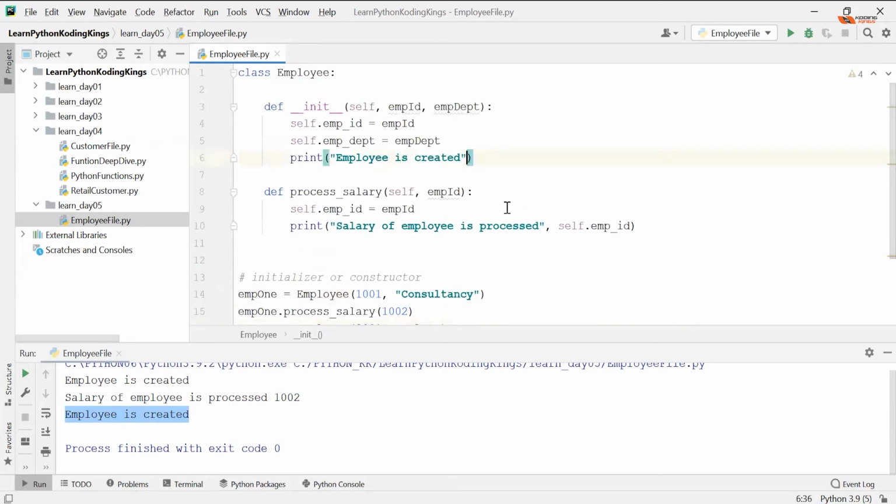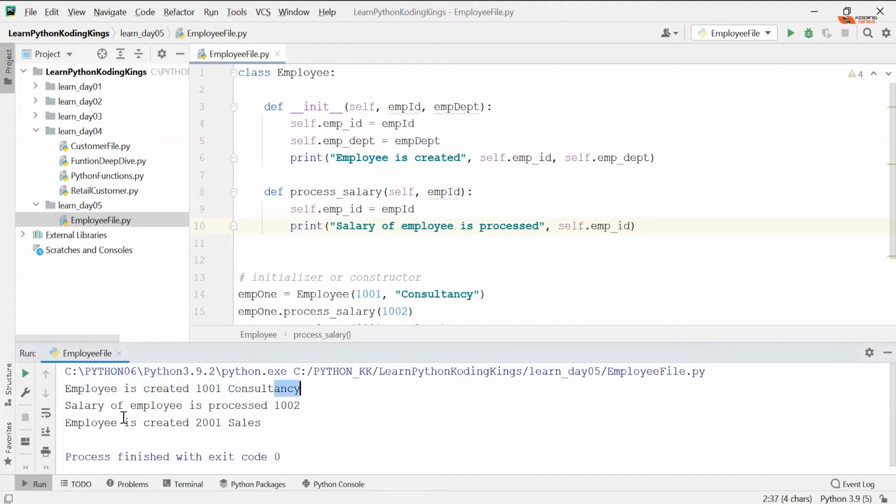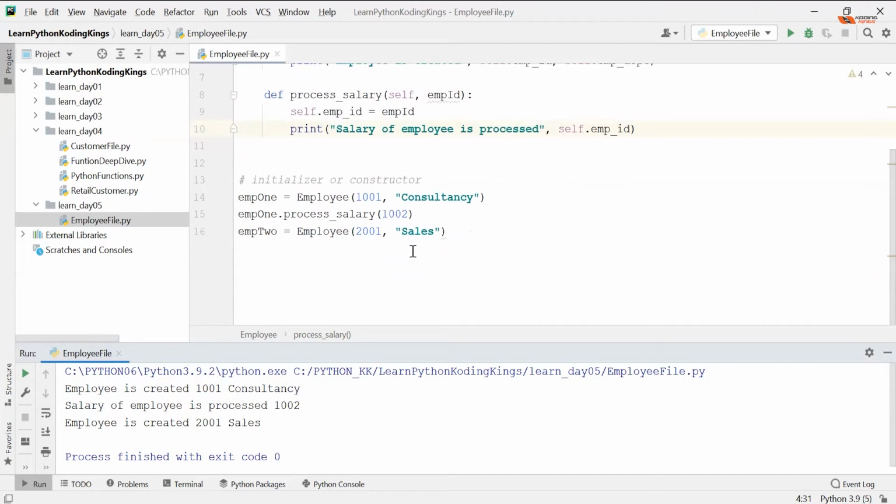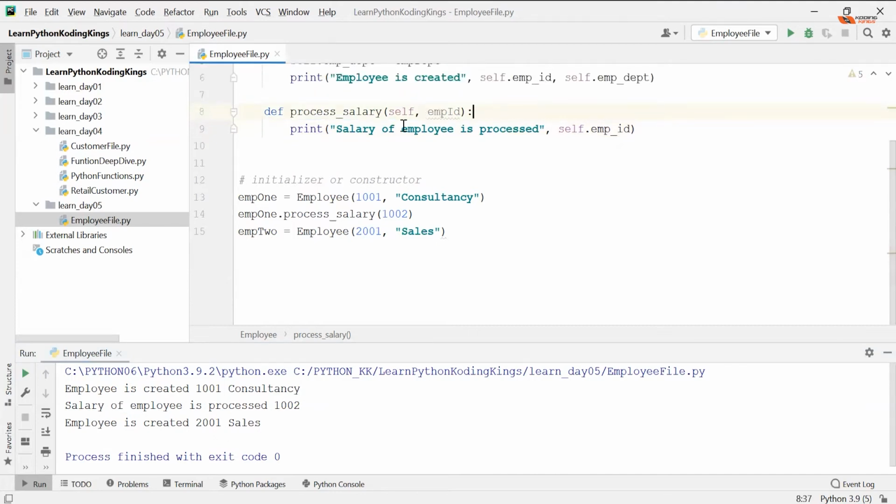You can also print, okay, this employee is created, self.employee_id and self.employee_department, and run now. You can see that the employee is created with this, and the employee 2001 sales. So two different employees got created. Cool with that? And now you do not need this particular employee ID variable anymore because you already attached that employee ID to yourself.